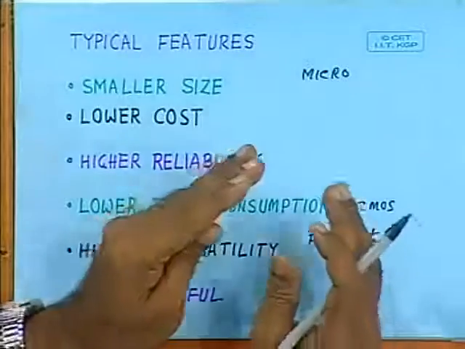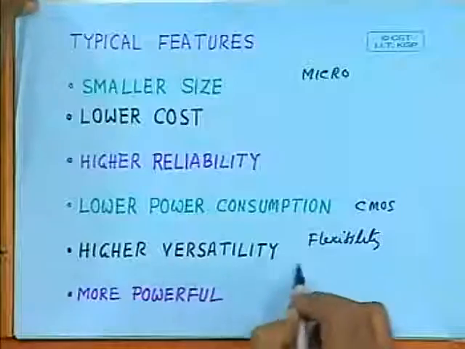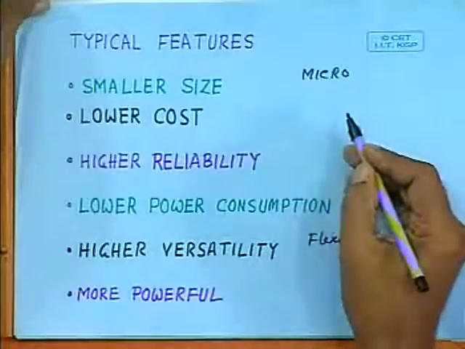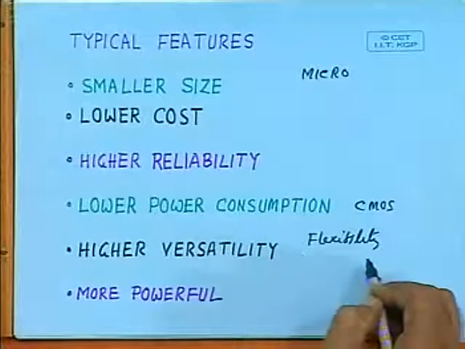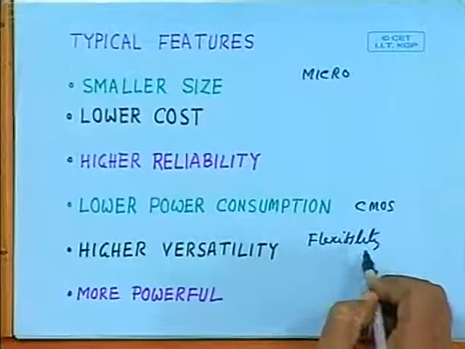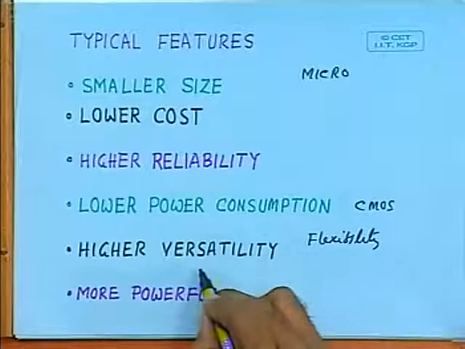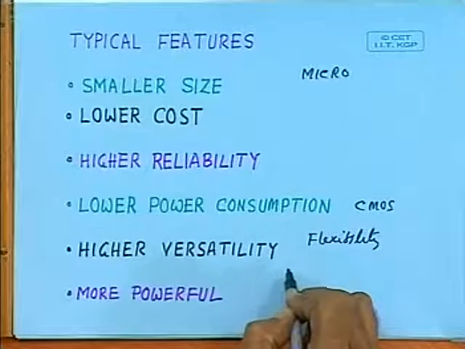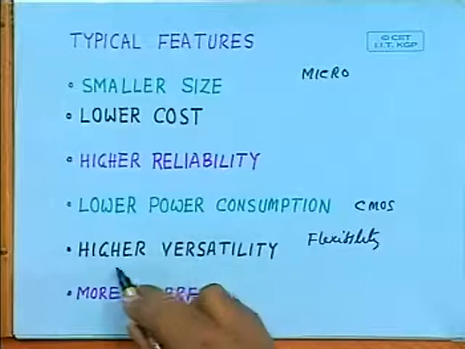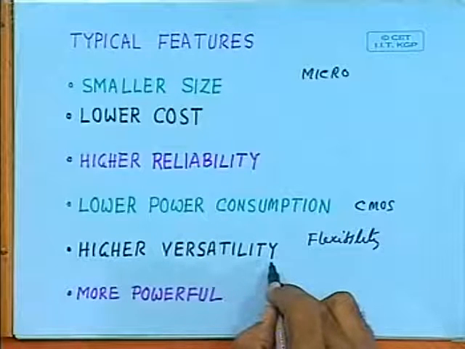That means keeping the same hardware, by adding different types of software, you can use the same microprocessor based system for different applications. In other words, you can use it for numerous applications just by changing the software, keeping the same hardware. So this stored program feature gives it very high versatility.